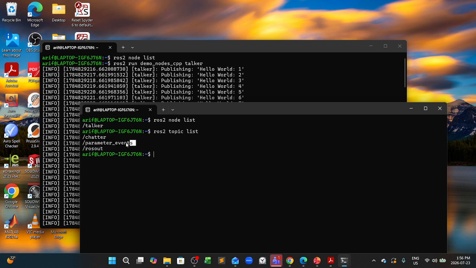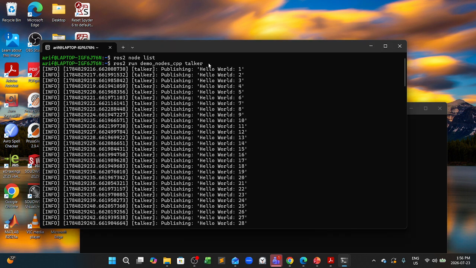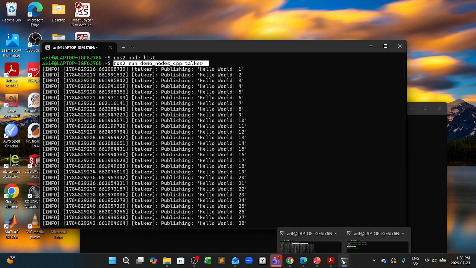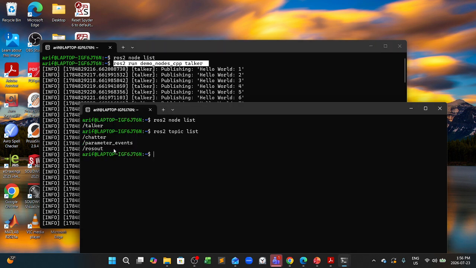The first one is to track the parameters. Inside this command line, there will be a program that might have a lot of parameters. As the program runs, the parameters might change. To keep track of those parameter changes, this channel is created, which is the parameter event. So this is created by default by ROS, and another one is the ROS out.